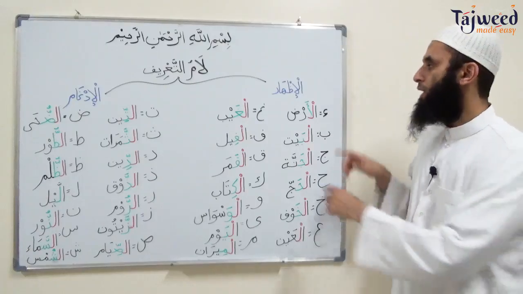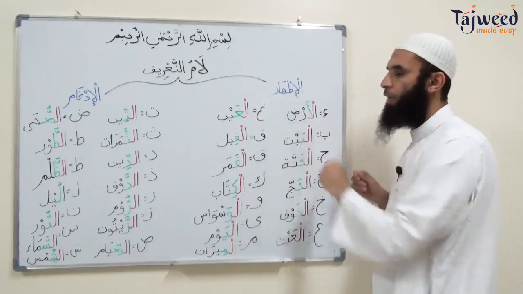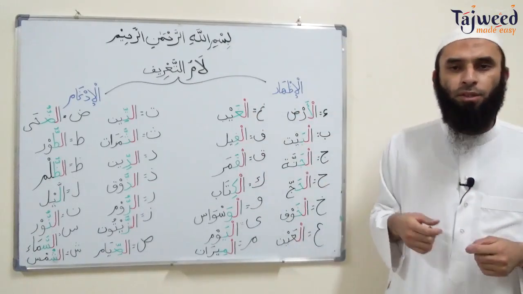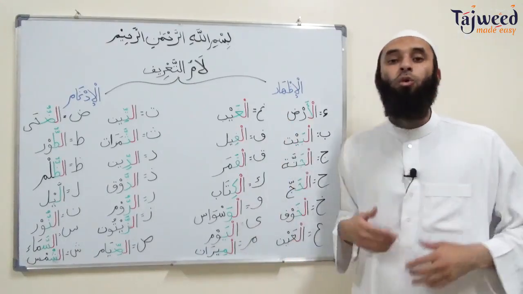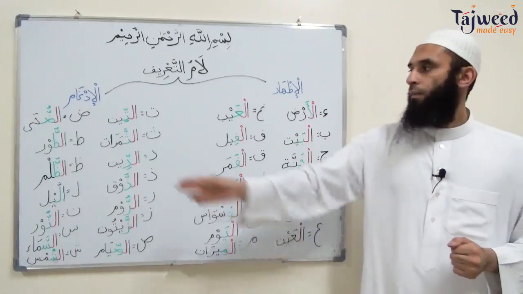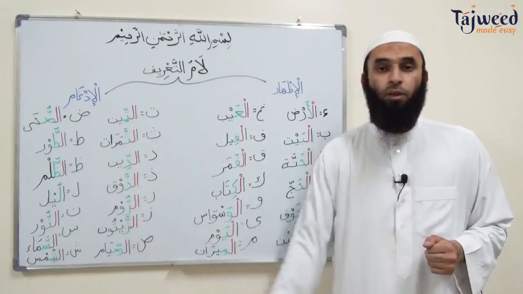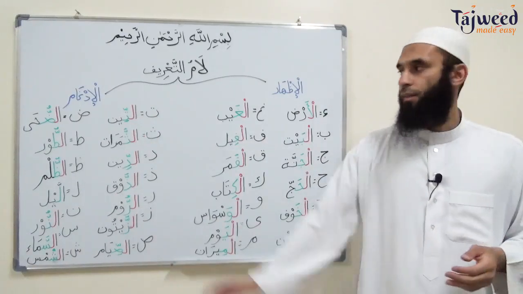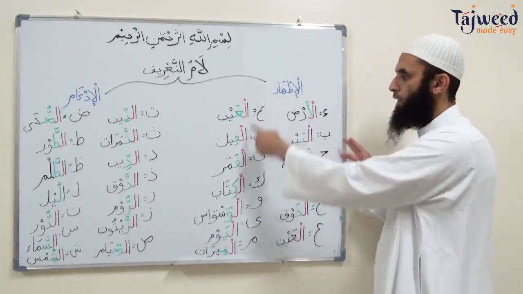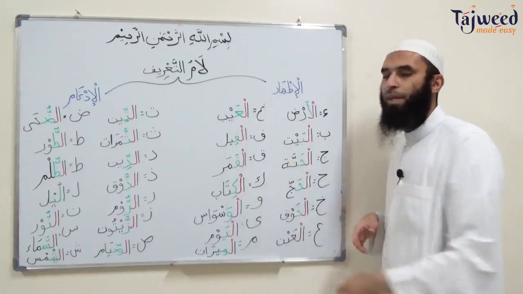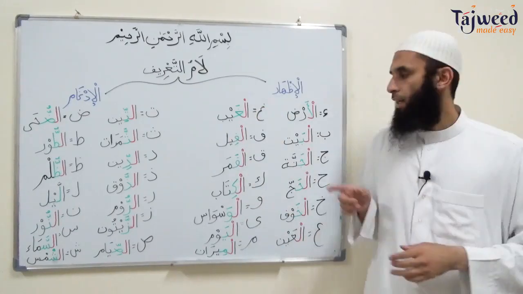So here, these 14 letters, this type of lam that we make clear when we pronounce it is called Laam al-Qamariyah, and these letters are called Huruf al-Qamariyah, the moon letters. And these letters are called Huruf al-Shamsiyah, the sun letters, and this lam is called Laam al-Shamsiyah. So we have here the first of the 14 letters of lam, when we make the al-izhar, we make it clear, is hamza.